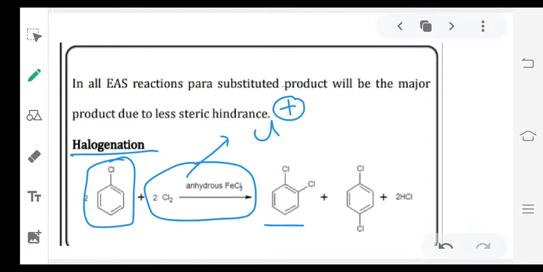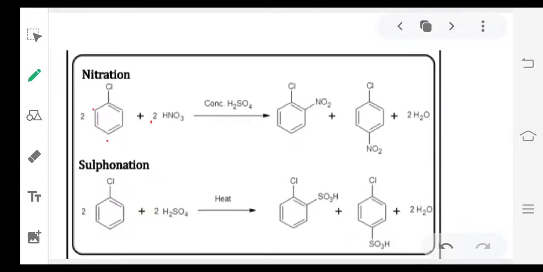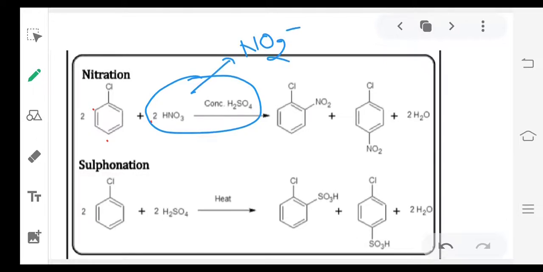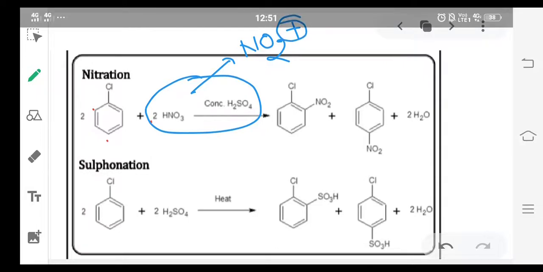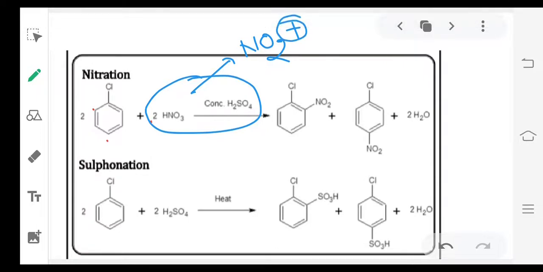So we will get ortho-chlorobenzene, meaning 1,2-dichlorobenzene, and this is para-dichlorobenzene. This is halogenation. Next, nitration. See, this HNO3 and H2SO4 combination will give the electrophile, NO2 plus, the nitronium ion. This nitronium ion again will attack at either the ortho position or the para position. We will get two products.